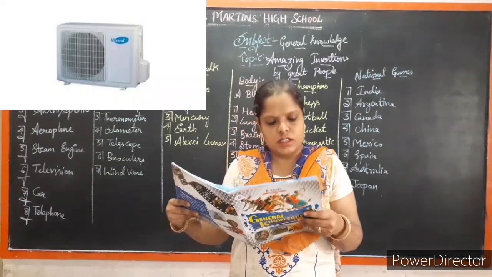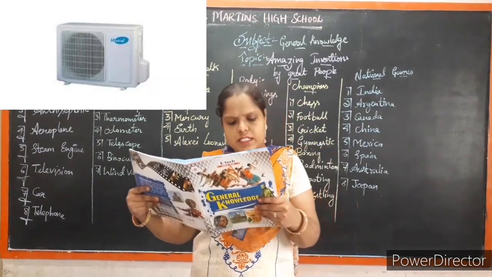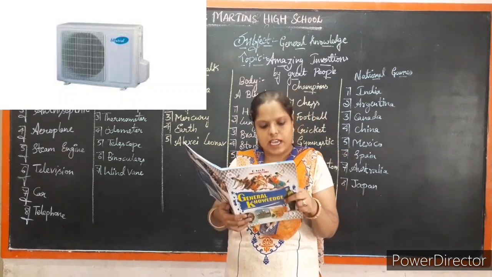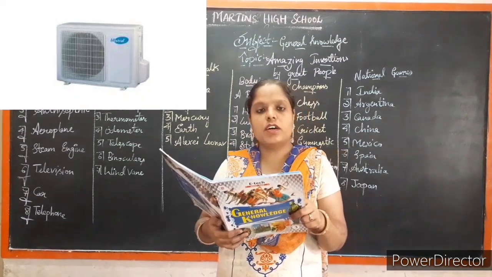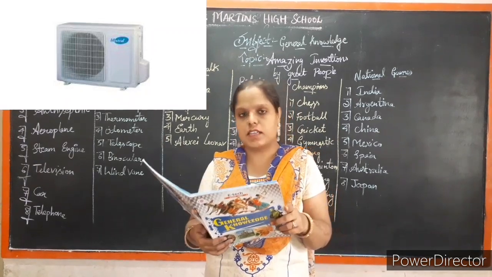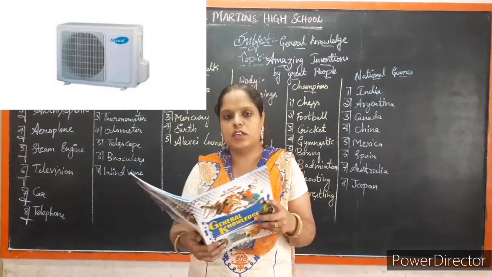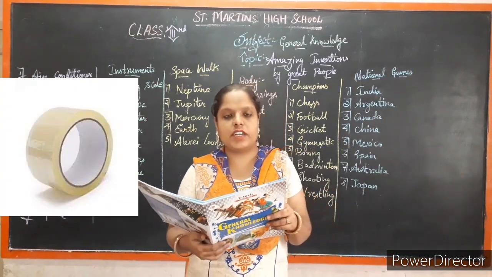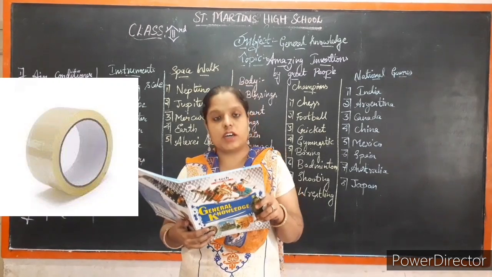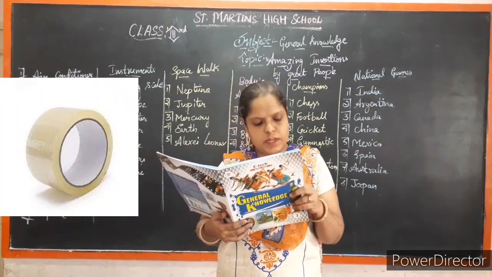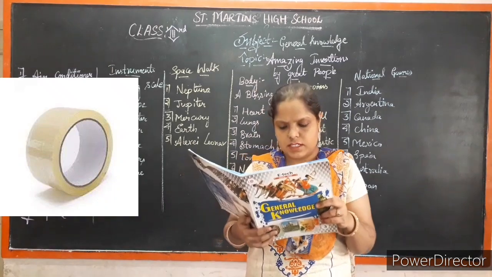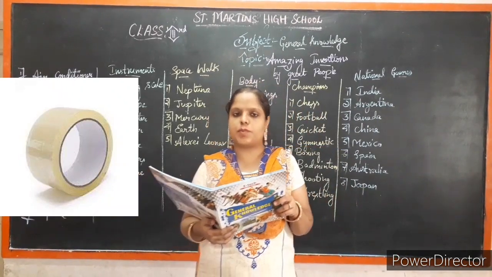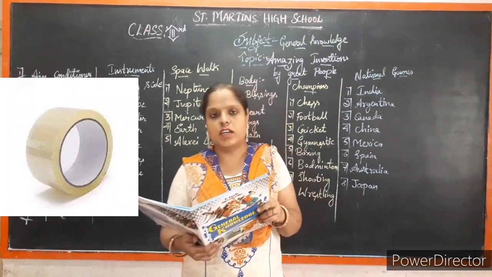First one, it was invented by Willis Carrier. Air conditioner was invented by who, children? Willis Carrier. It is used for making you comfortable in summer season. Air conditioner is used for cool breeze. Next one, cellophane tape. Who invented this, children? Richard Drew. Richard Drew invented this cellophane tape. It is used for multi-purpose, for home also and in office also. For all the products you can use this cellophane tape.